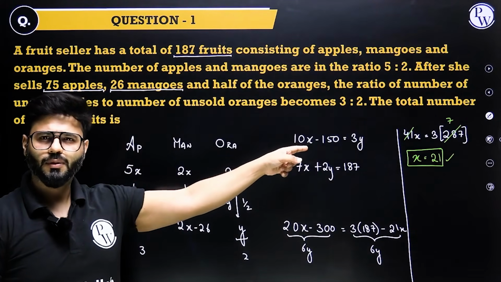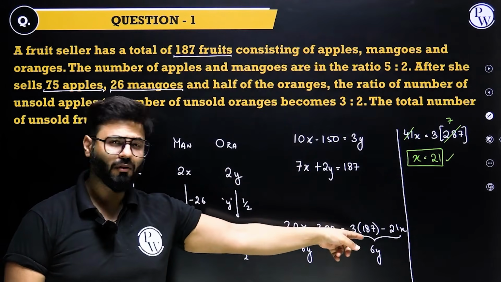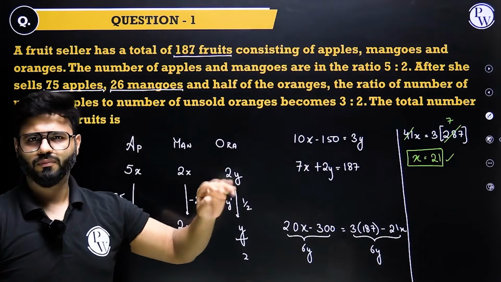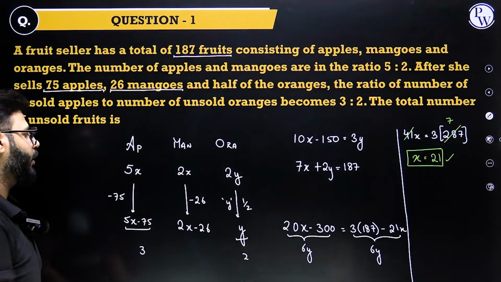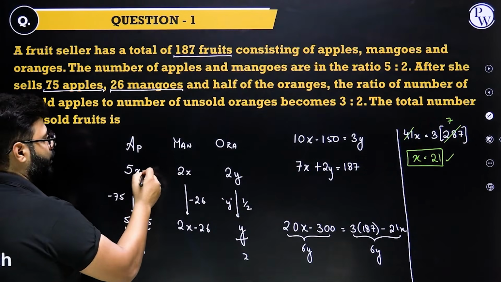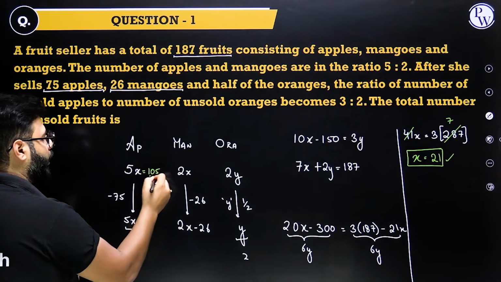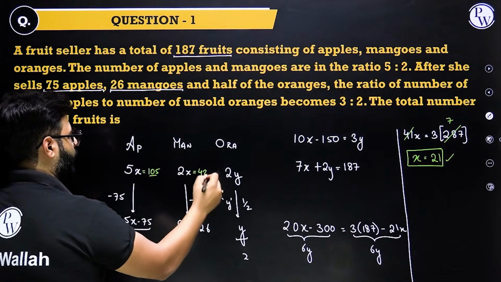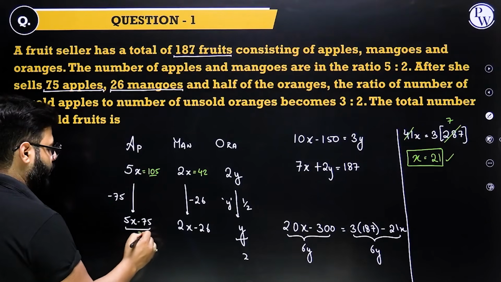Going ahead with these two equations, eliminating, you would create big numbers in case you had multiplied this. Crazy. Make it simple. Alright. Now you have the value of x as 21. Let's finish up this scenario. What we know is this guy, this is 5x, that's 105. Right. This is 2x, that's 42. Fantastic. 105 minus 75, this guy is 30.